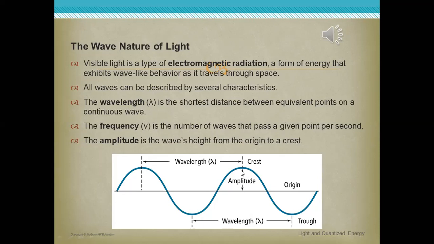This is the amplitude, the maximum displacement of this object away from its original position.